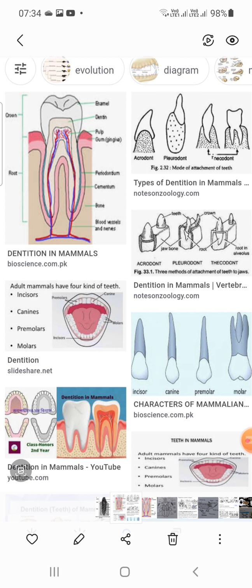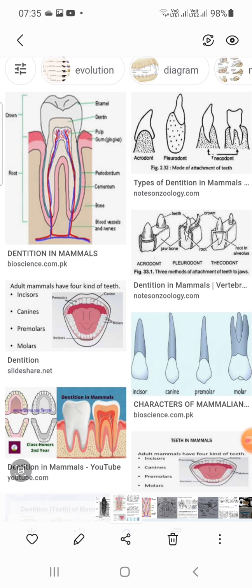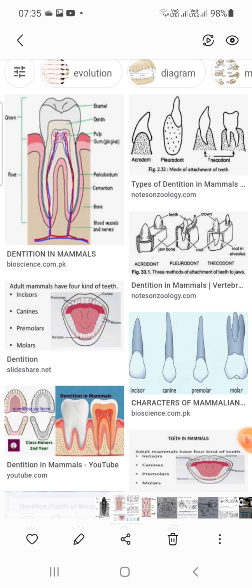The tooth consists of a cavity known as the pulp cavity. The pulp cavity is lined by dentine-forming cells called odontoblasts. Here you have to see, this is the pulp cavity.